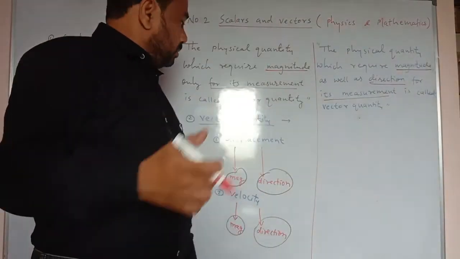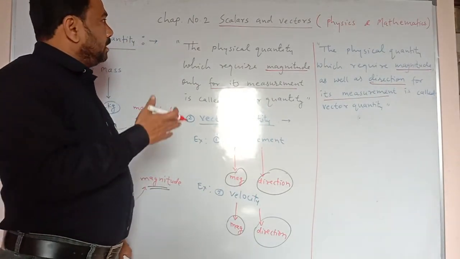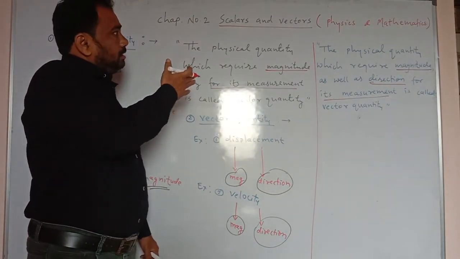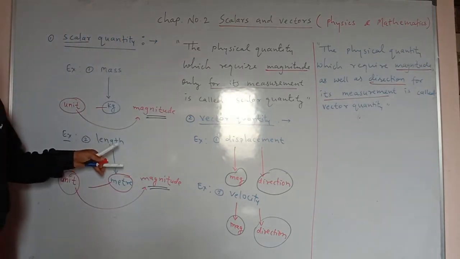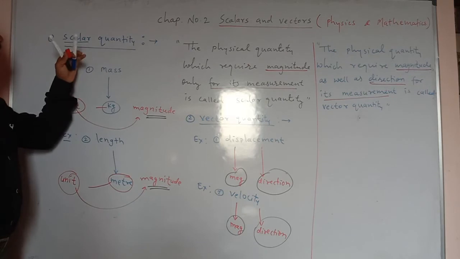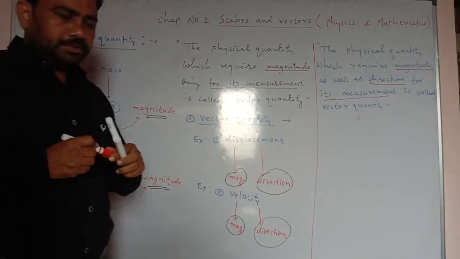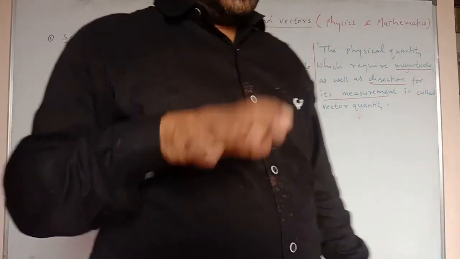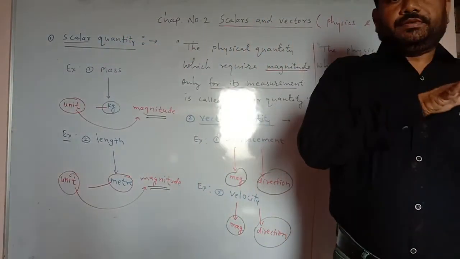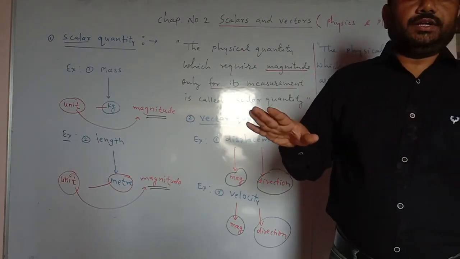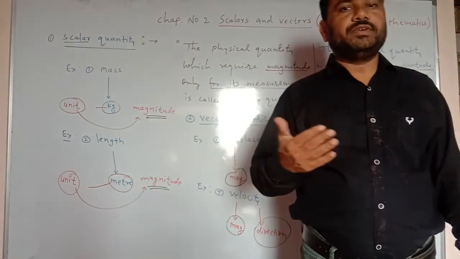Displacement, velocity and acceleration are vector quantities, and mass, length, time and temperature are scalar quantities. It is very important to specify whether the given quantities are scalar or vector.